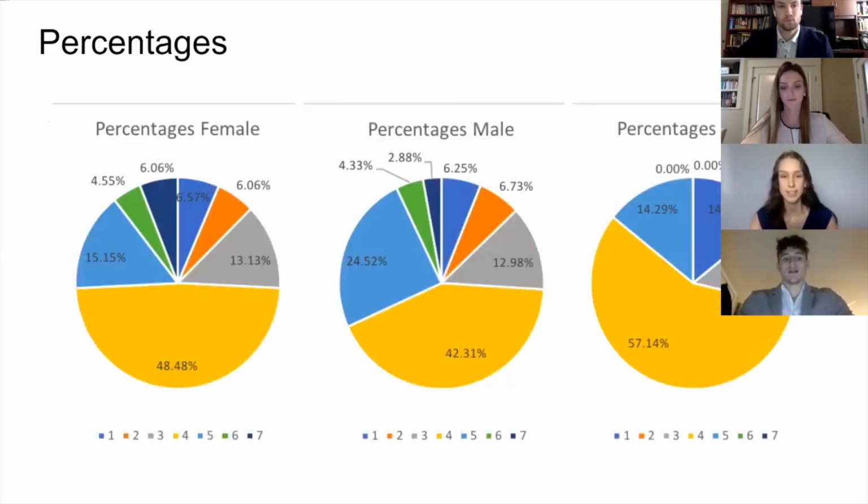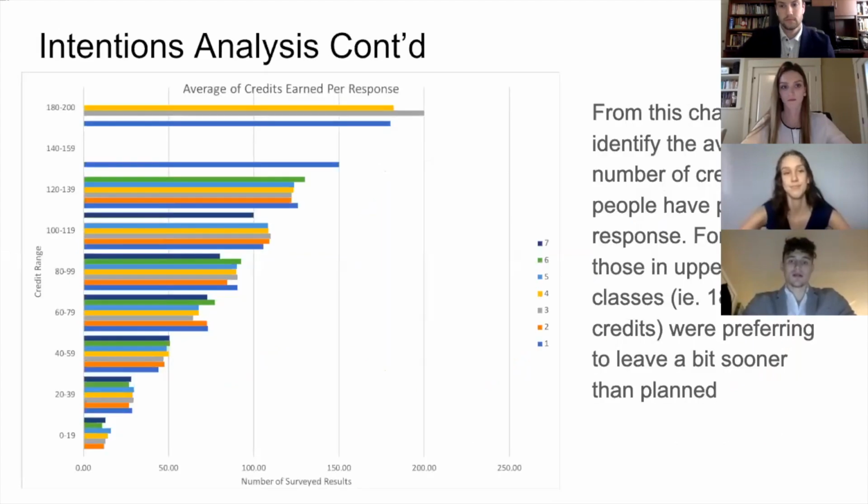And here we see that data in the percentages. As you can see, more females, males, and other were preferring to stay as long as they had originally planned. And from this chart, we can identify the average number of credits people have per response. For example, those in the upper level classes, so 180 to 200 credits, were preferring to leave a bit sooner than they had planned.